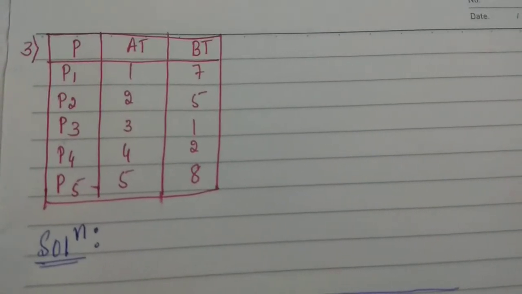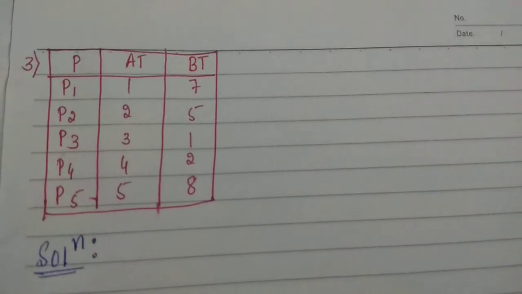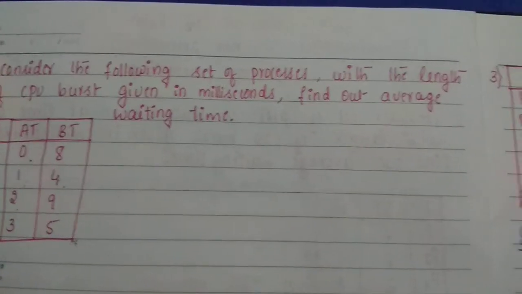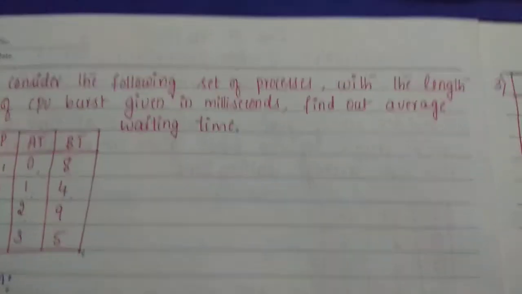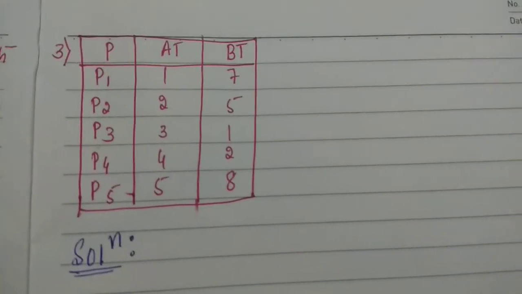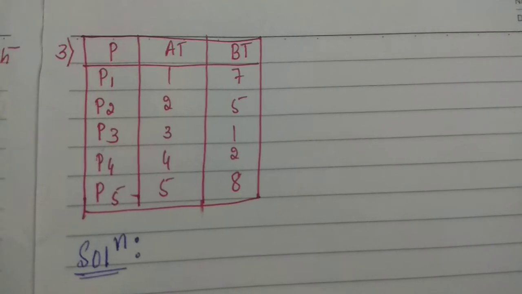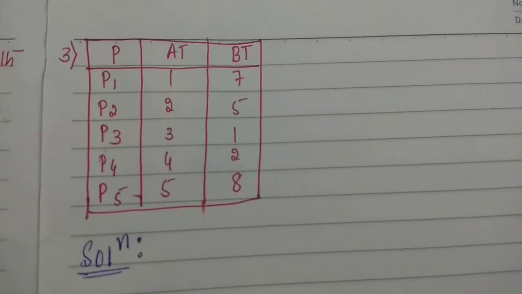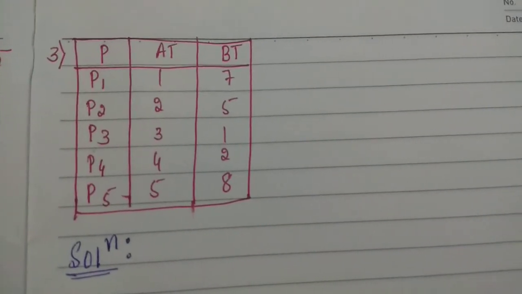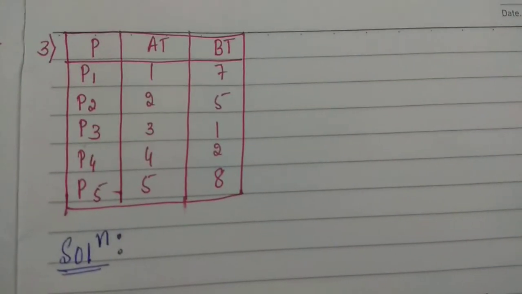We'll see the next problem in non-preemptive SJF. I have written only the table. I have not written the statement again and again; you can just copy the previous statement. Consider the following set of processes: the statement you can copy, and the tabular form is changed. The statement remains as it is, and you need to find out the average waiting time only. So you can just analyze the tabular column.